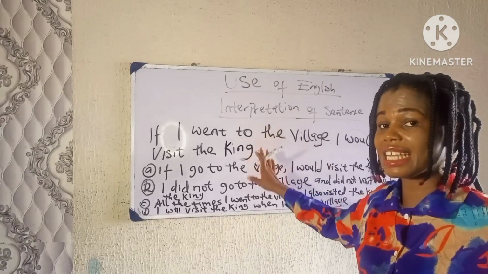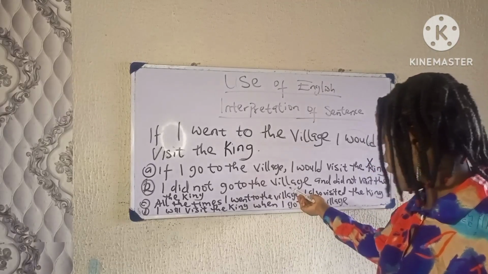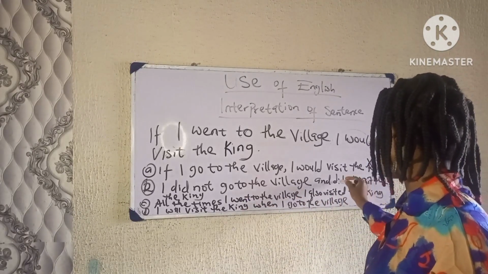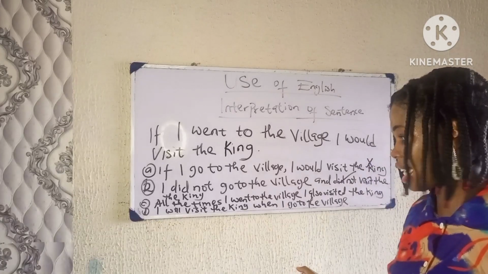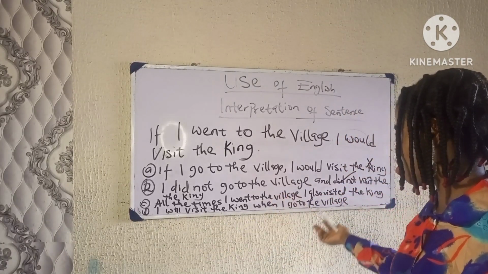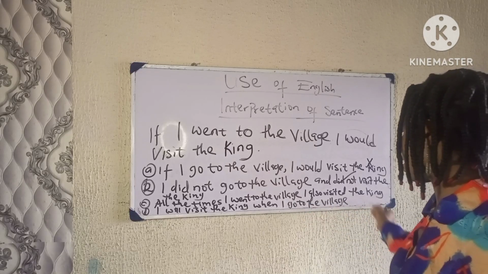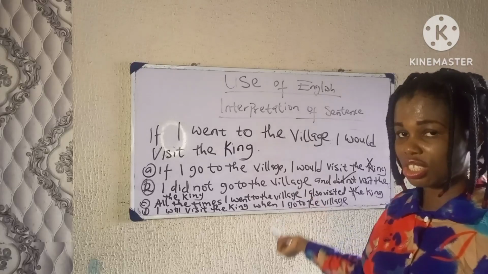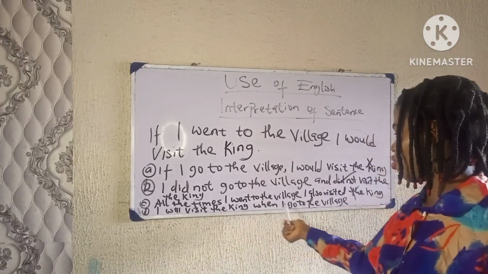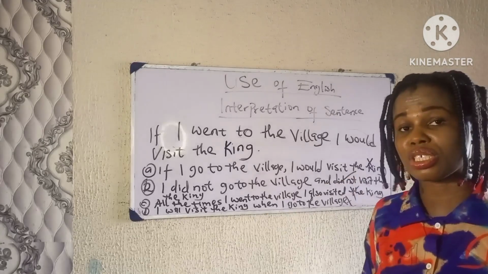Our attention should be on the option that says we did not go to the village, because this is an if statement. I did not go to the village and I did not visit the king. Now, option C, all the times I went to the village, I also visited the king. This is incorrect. We did not go to the village. It's an if statement. I will visit the king when I go to the village is also incorrect. So the correct answer is option B.